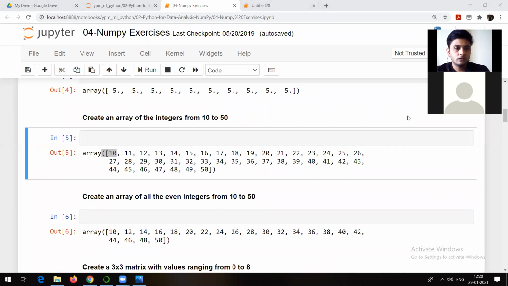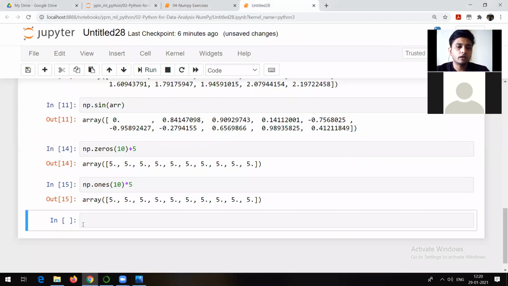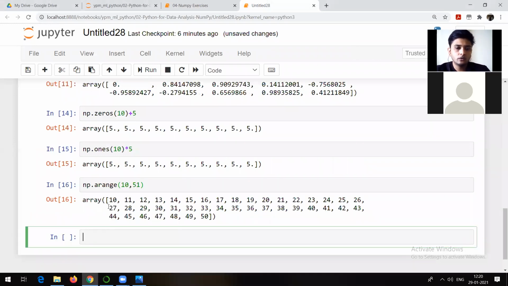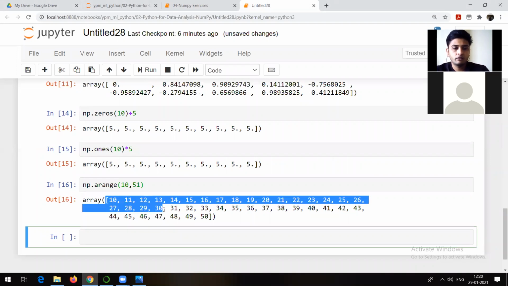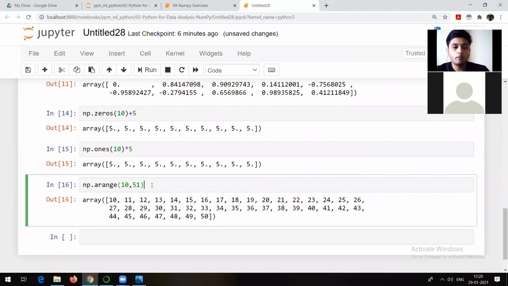So Unis is saying np.arange(10, 51). So it should be 10, 51, right? Because the higher value is not going to be included. Let me check it. So this is the answer Unis has given. So yes, it is right. I hope other people are also able to understand that. np.arange, that is array range, 10, 51.